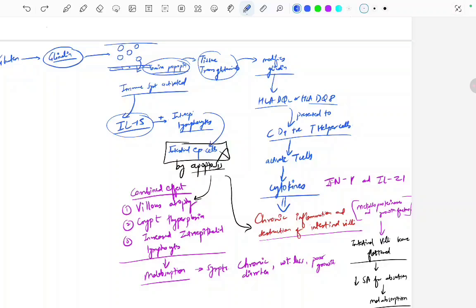Okay. But what's the main mechanism of intestinal damage? It is the T cell mediated immune response. Right, that is happening. T cell mediated, because the helper T cells were activating the T cells, which were releasing cytokines and all. So the main mechanism is these activated T cells. Fine, activation of T cells, not the antibodies.